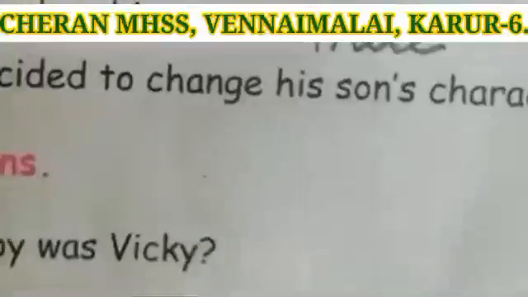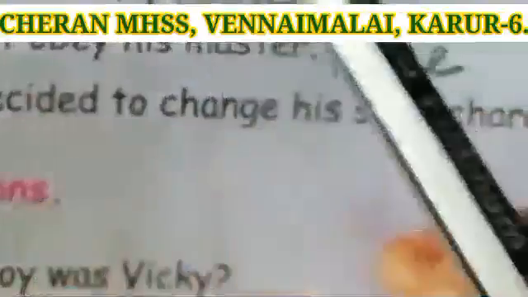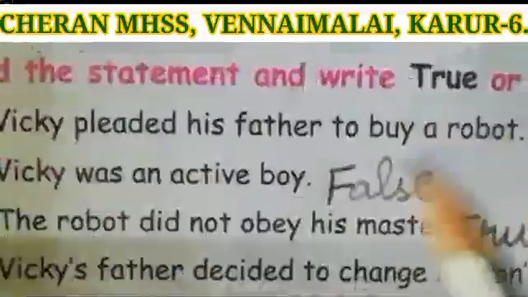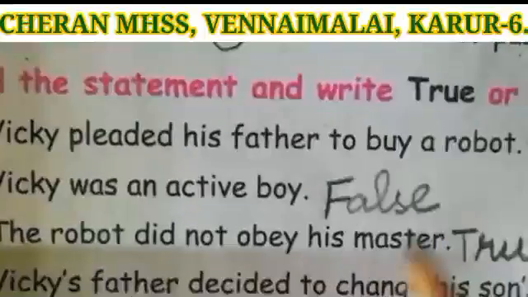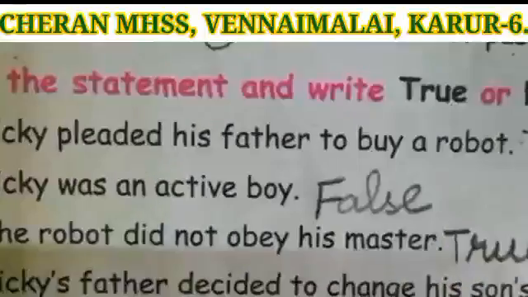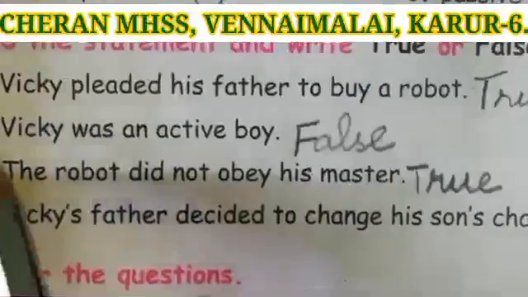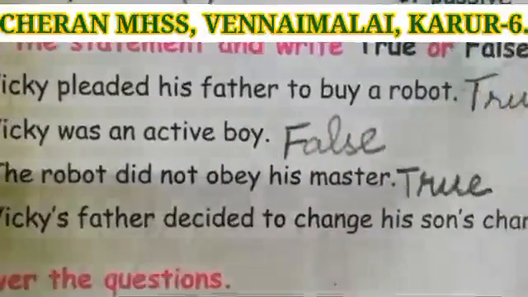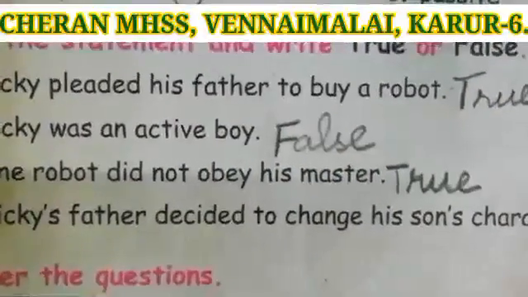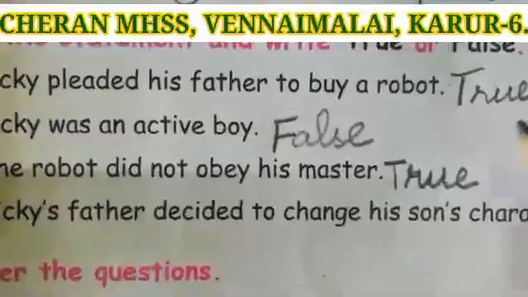Okay. Roman number 3, write true or false. Children, you have to read the statement and you have to write whether the statement is true or false. Okay. See the first one. Vicky pleaded his father to buy a robot. It's true. So you have to write the answer true here.